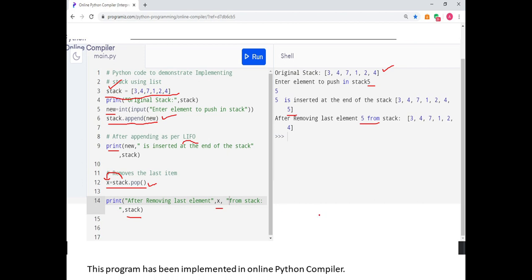Okay, I hope you are clear with all these concepts. So in the next video we will cover queues and we will implement this stack program as well as the queue program on the Python compiler, and I will show how it will run.